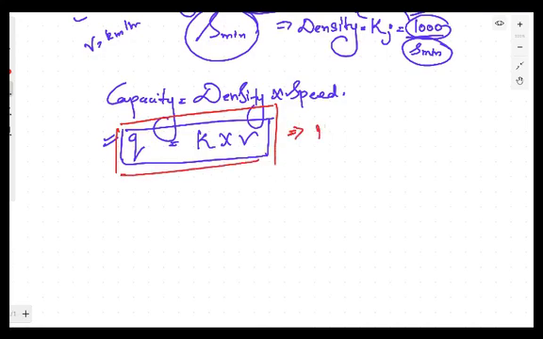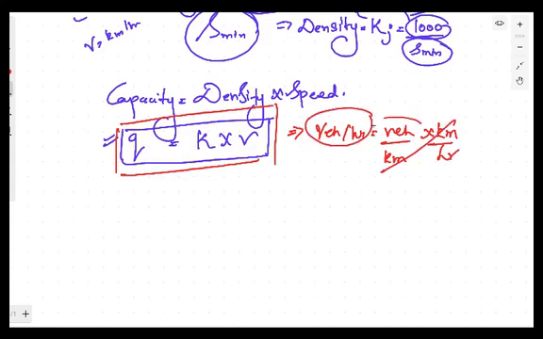The capacity has a unit of vehicle per hour, the density has a unit of vehicle per kilometer, and the speed has a unit of kilometer per hour. This will get cancelled out. You will get vehicle per hour equal to vehicle per hour. It means that the density and the speed have a multiplicative term which is equal to the capacity. Now, this is the relation on which a question arises of maximum capacity.